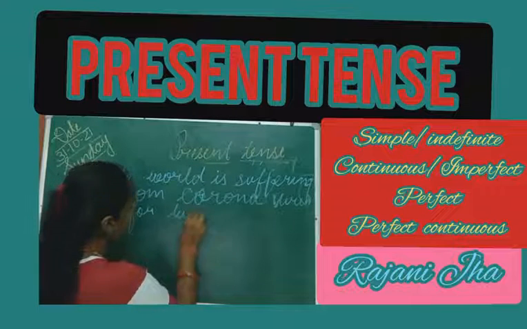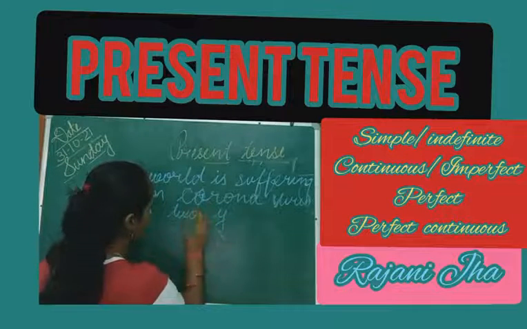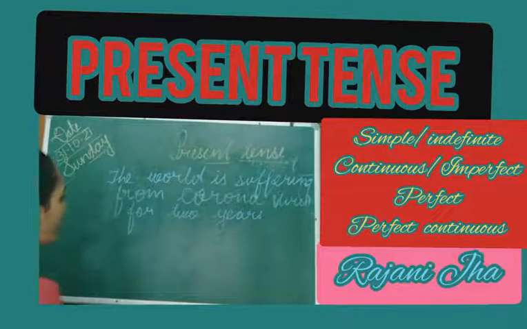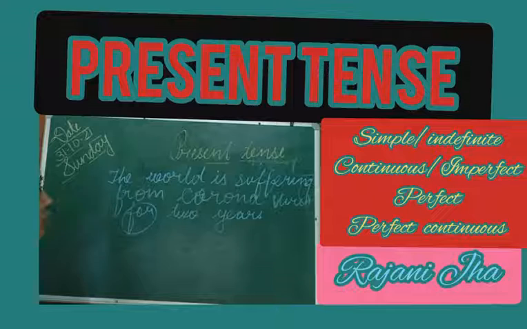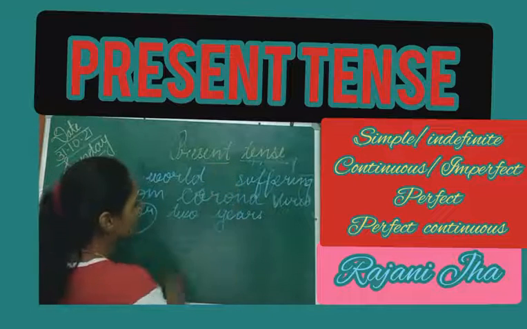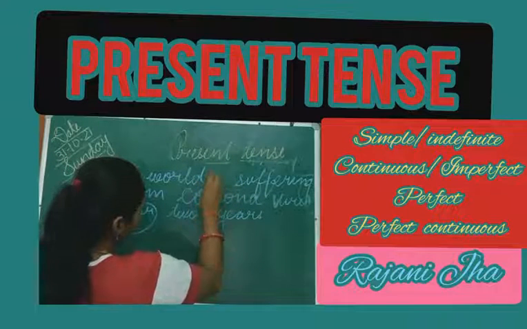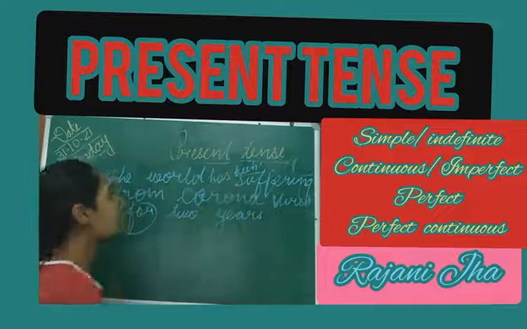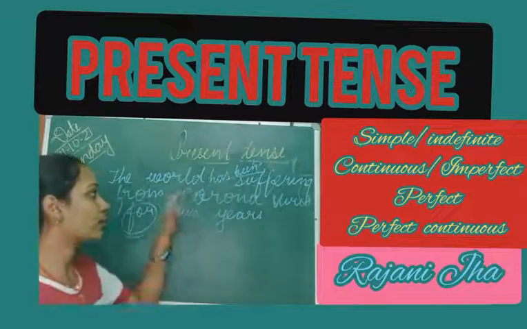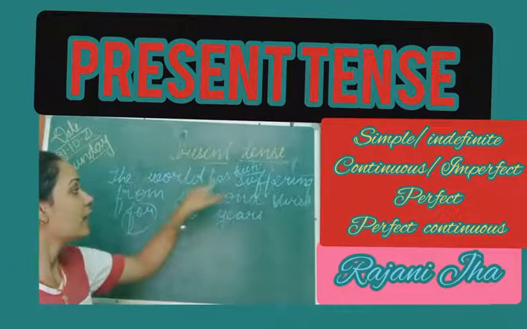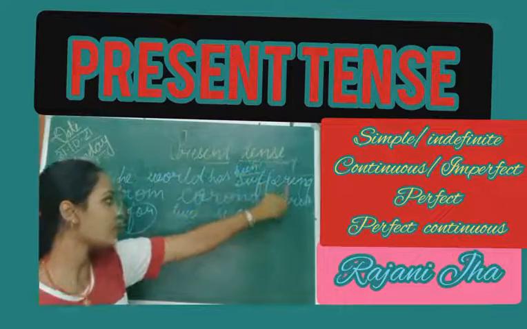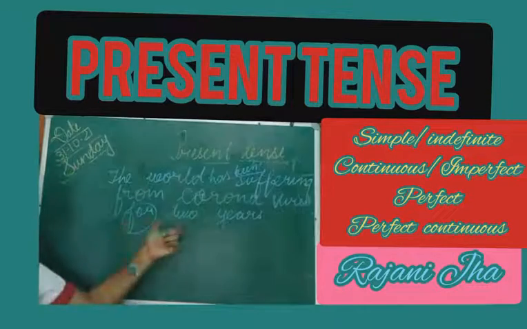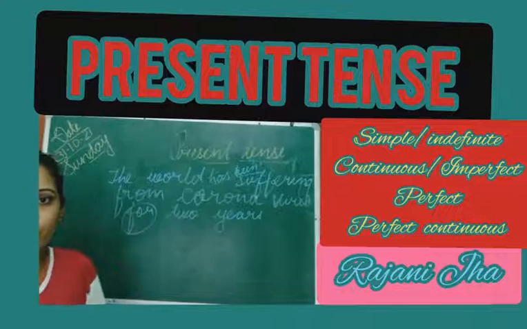Let me write 2 years. So this will be the example for using for. Okay, sorry, I should have written here has, not have. The world has been suffering from coronavirus. The world, subject has, then been, then v4 suffering from coronavirus. Everybody knows about that. For 2 years, approx 2 years are going to be completed.